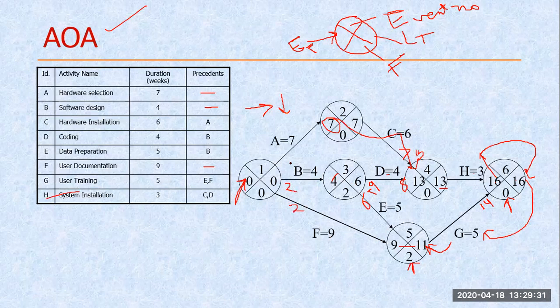But the lowest value I have to copy from this side, 7 minus 7, this becomes 0. So which value is the lowest one? 0 is the lowest, that's why 0 is copied here. 0 minus 0. So again, there is one path, or a set of activities, which have zero float time, and these zero float time activities are known as my critical activities. So that's why we are saying this path is my critical path. As per this calculation, by using my AOA, we are again getting the same path, A, C and H. This is my critical path.